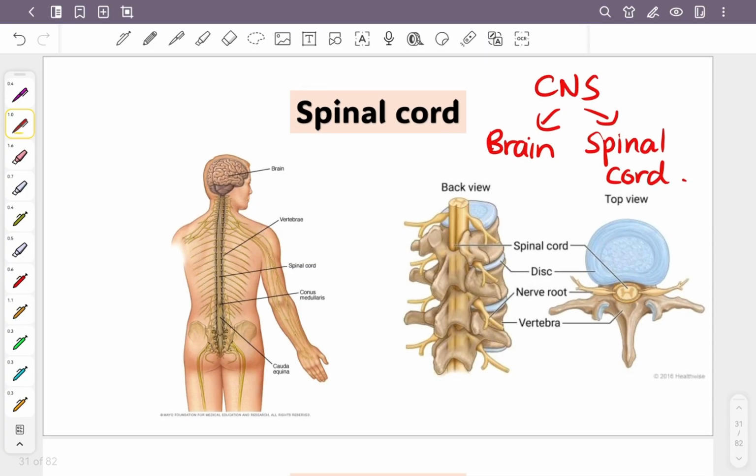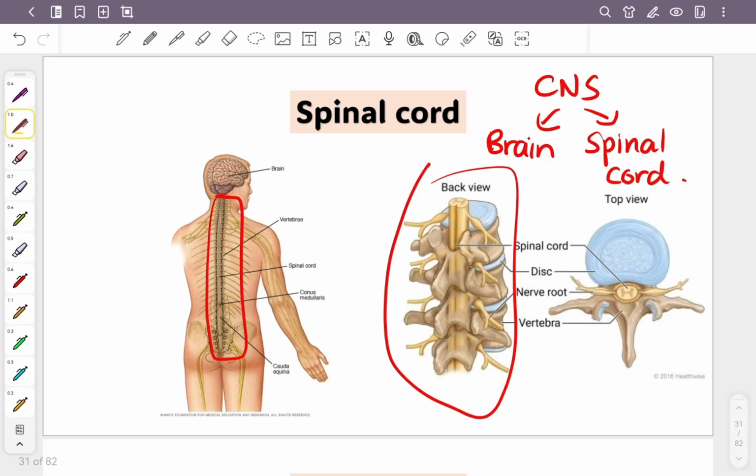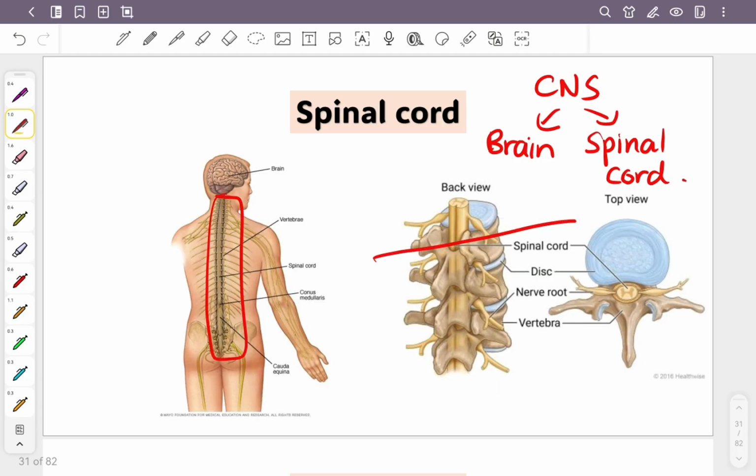So now, if you take this spinal cord out, you have this back view. Yang nampak macam complicated sikit kan? So if you cut like this. Now, if I cut the spinal cord like this, then this is the top view. You will see something like this. So, do you see this? This is the spinal cord lah. Only this, something like a butterfly. Do you see? It is something like this. In the middle, this is the spinal cord.